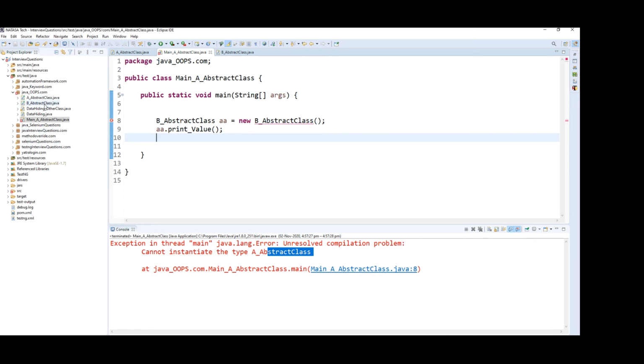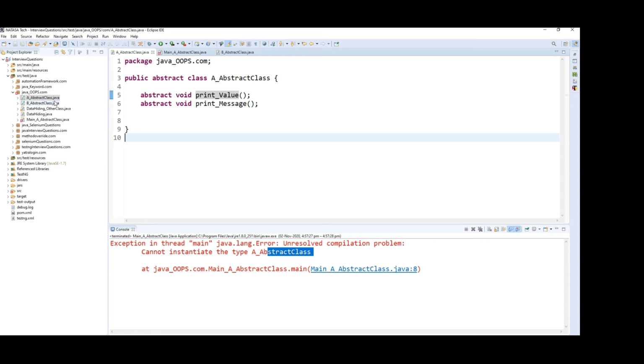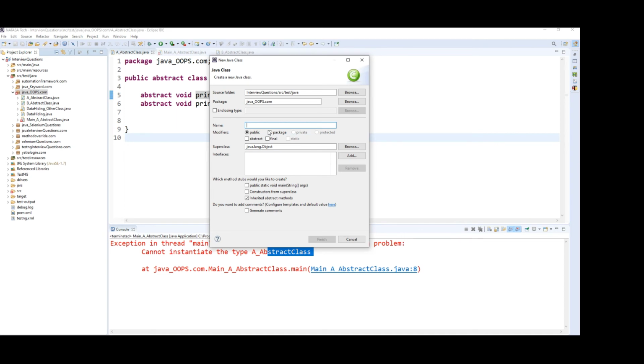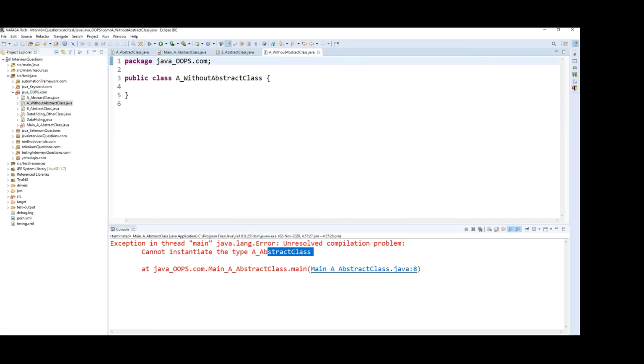So already we have two abstract classes, which are A1 and B1. The same way, we already have methods in this abstract class. I'm going to create a normal class, which is A without abstract class. Here I'm going to implement this abstract method inside the without abstract class. How can I implement it? Using the extends keyword. Extends A abstract class.